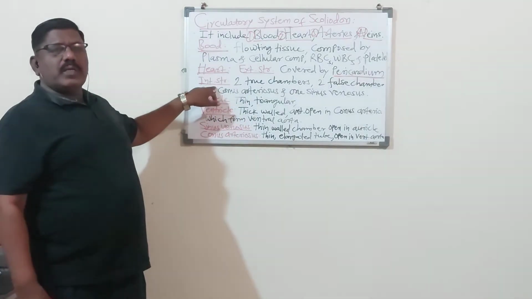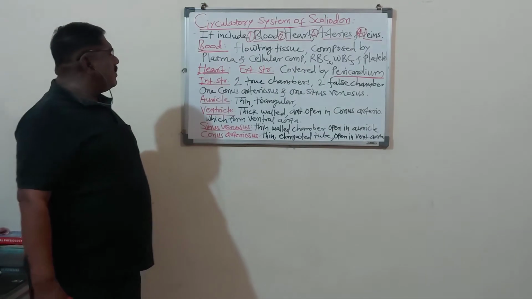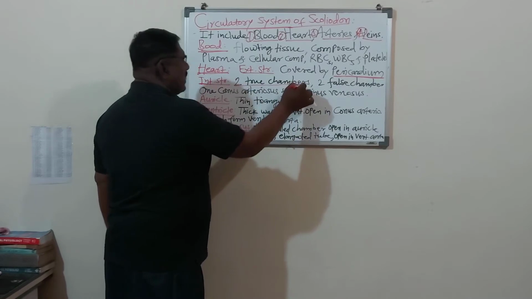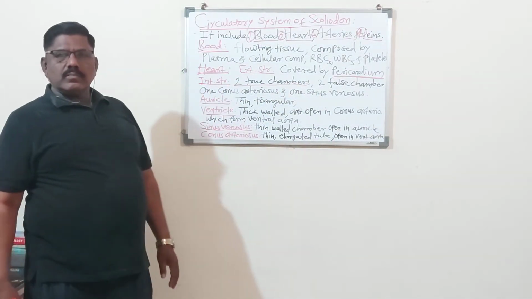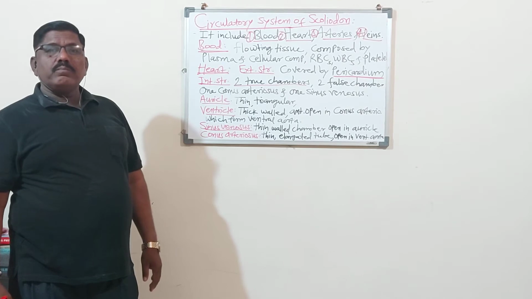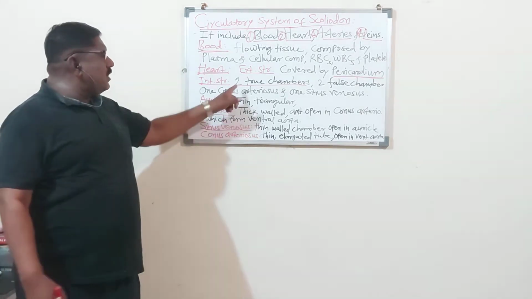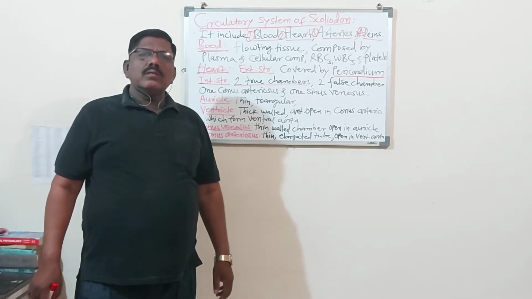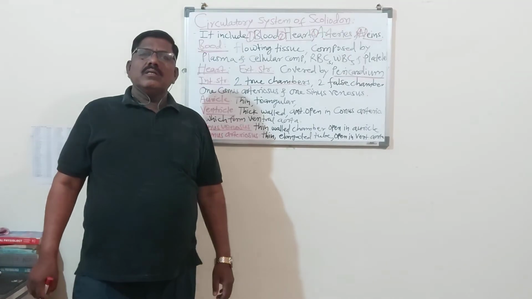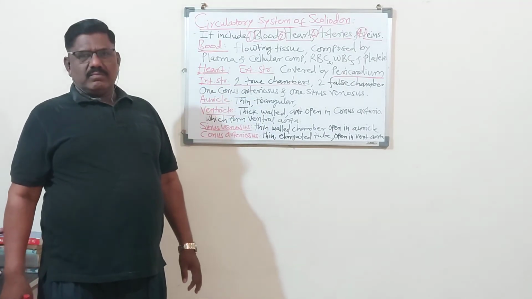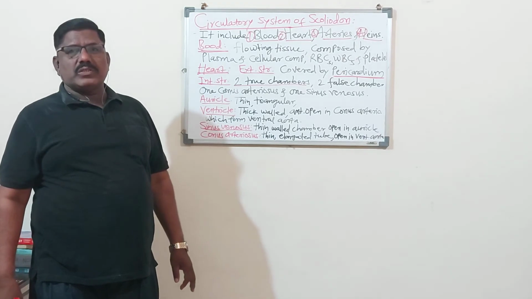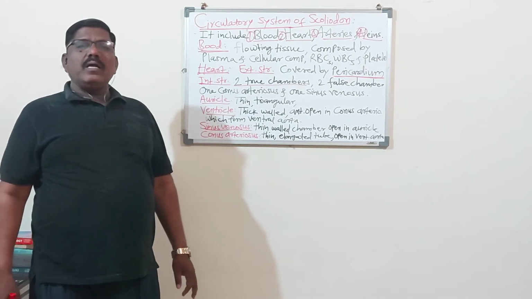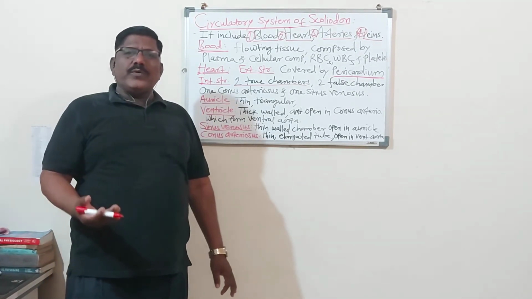Then internal structure of the heart of Scoliodon. Internally, the structure of the heart is having two true chambers. Remember, the heart of fish is two-chambered. The heart of amphibian animals is roughly three-chambered, and the heart of birds and mammals is four-chambered. In the four chambers, the upper half is auricle, the lower half is ventricle.